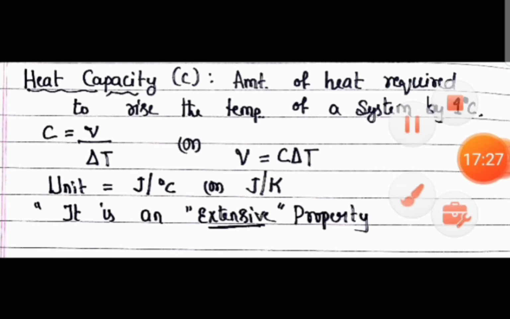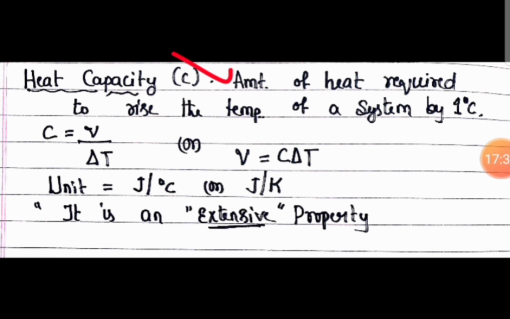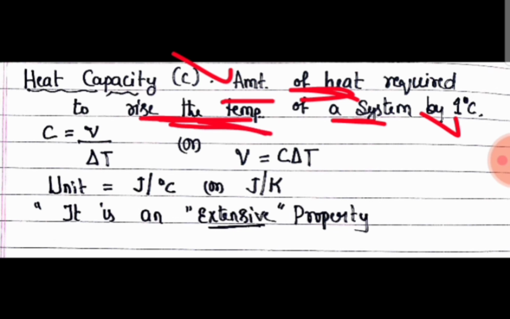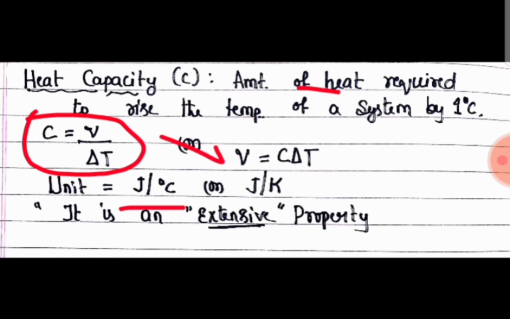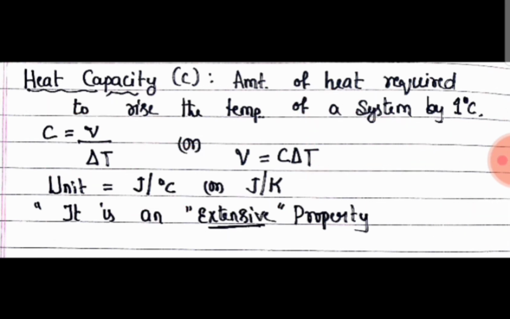Now what is heat capacity? Heat capacity is the amount of heat required to raise the temperature of any system by 1 degree Celsius. For example, we have one system at 25 degrees Celsius. If you want to raise the temperature of the system to 26 degrees Celsius, how much heat is required? That is heat capacity. So heat capacity C is equal to Q by delta T, or Q is equal to C delta T. The unit is joules per degree Celsius. And remember, heat capacity is an extensive property.